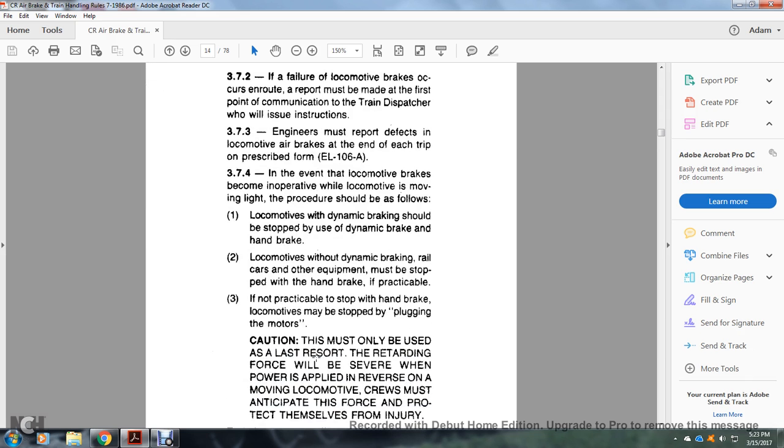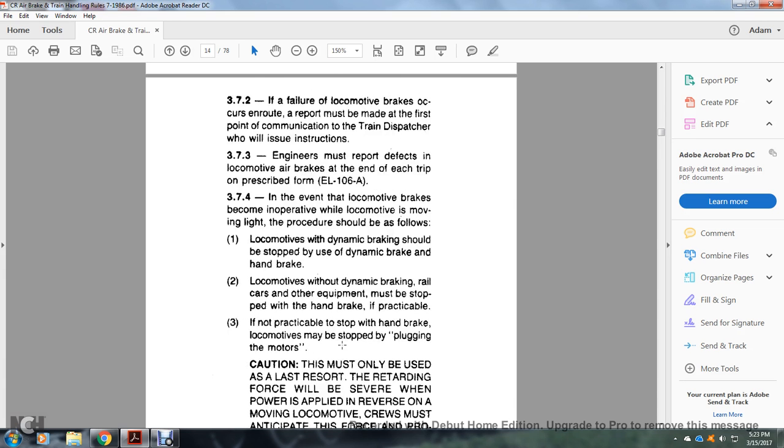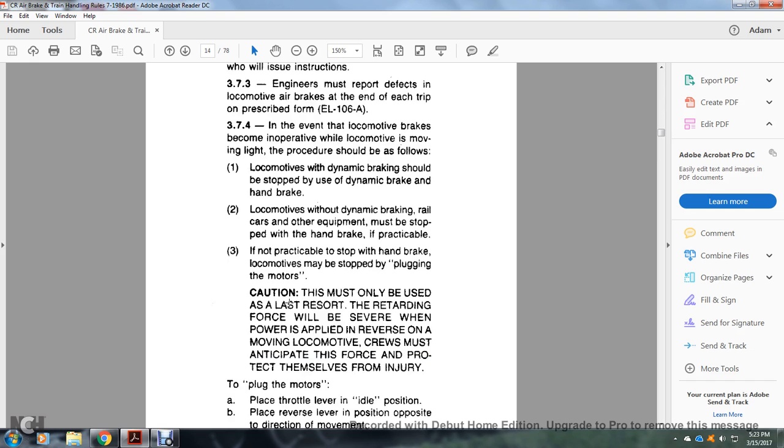3-7-4, in the event the locomotive brakes become inoperative with the locomotive moving light, the procedure shall be as follows. 1, a locomotive with the dynamic brake should be stopped using the dynamic brake and a handbrake. 2, a locomotive with the dynamic brake and the rail cars other than the equipment must be stopped with a handbrake if practicable. 3, if not practicable with the handbrake, locomotives may be stopped by plugging the motors. This must only be used as a last resort.